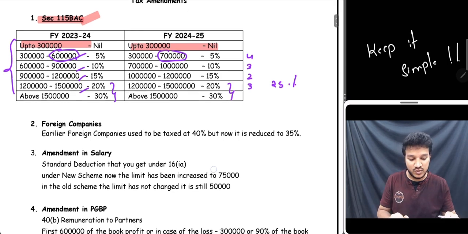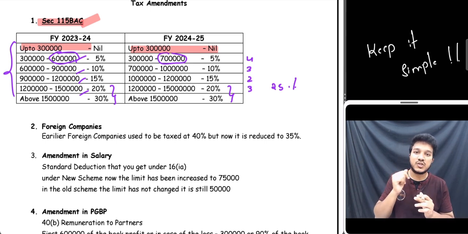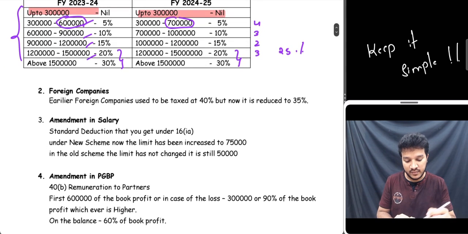So that is the change in 115BAC. Very important, he can ask you in any question. He'll just say that a person has opted for 115BAC, then you will have to know these slab rates. Perfect, let's go. The second one is about foreign companies.